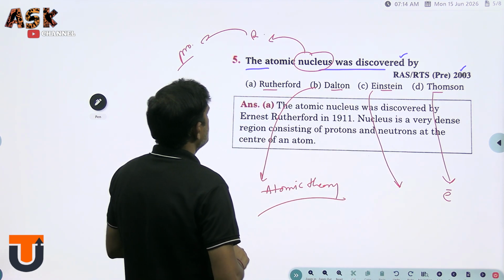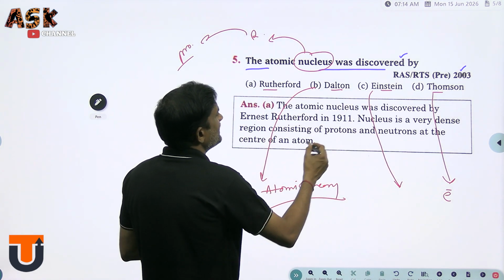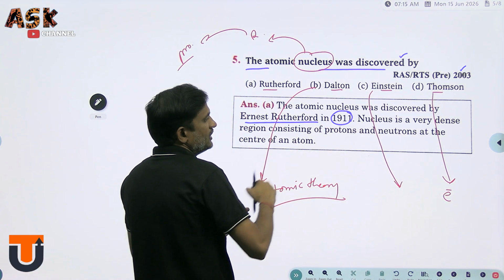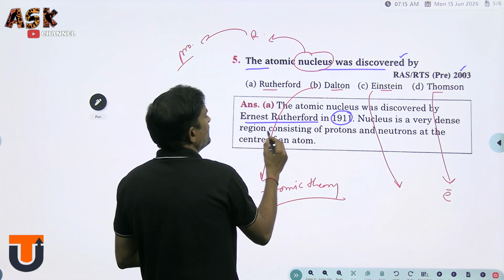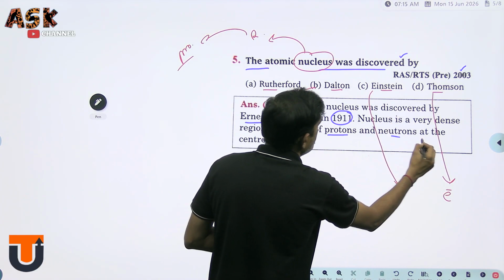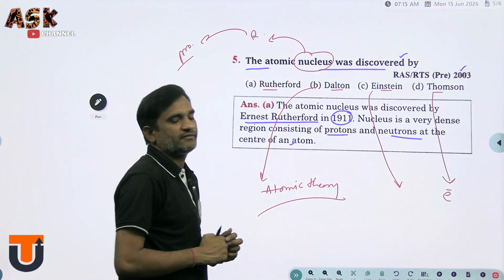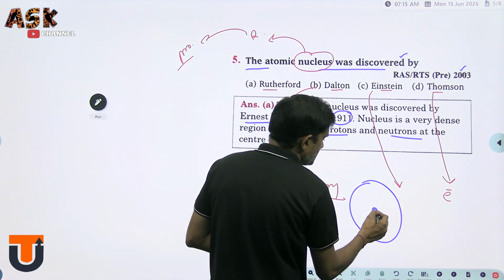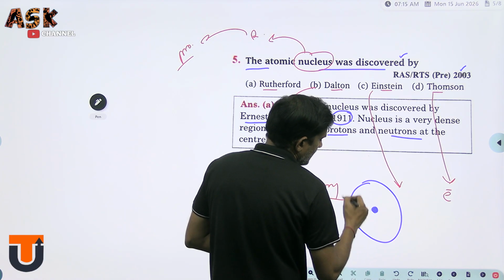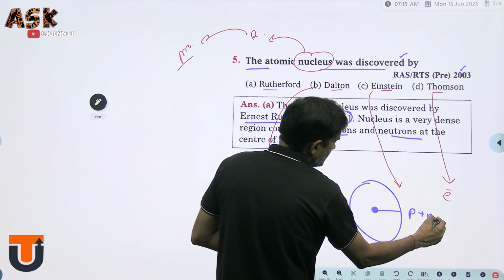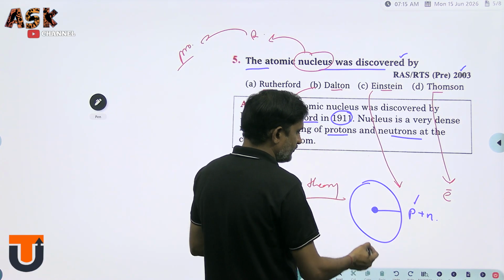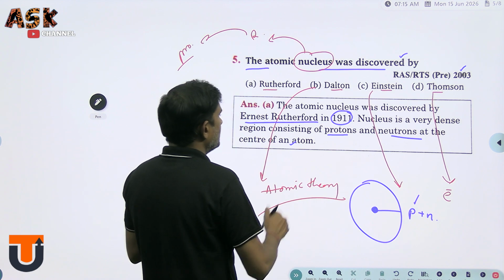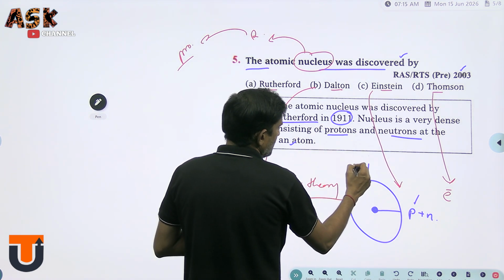In the explanation, the atomic nucleus was discovered by Ernest Rutherford in 1911. The nucleus is a very dense region consisting of protons and neutrons at the center of an atom. Protons were discovered by Rutherford, and the nucleus was also discovered by Rutherford in 1911.